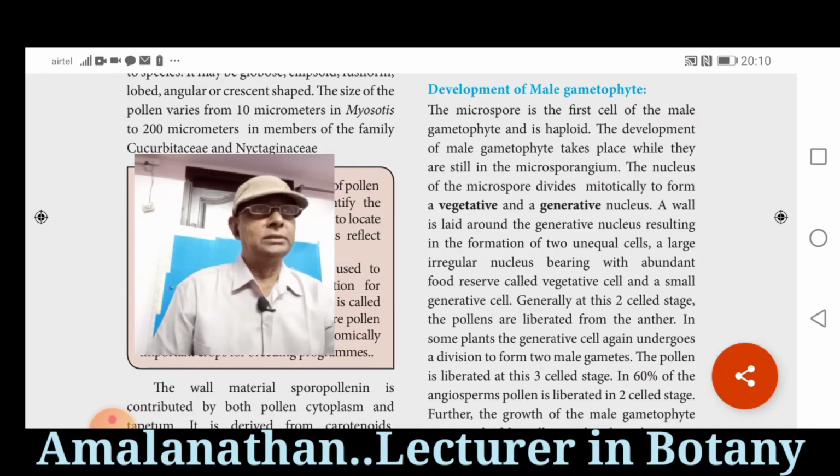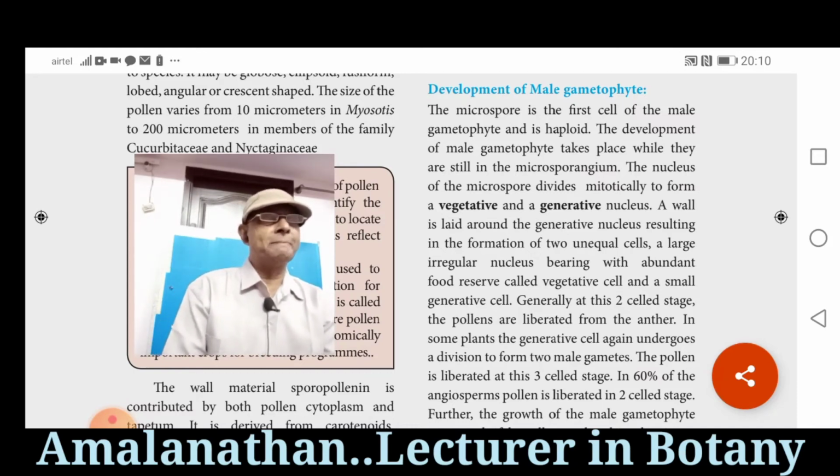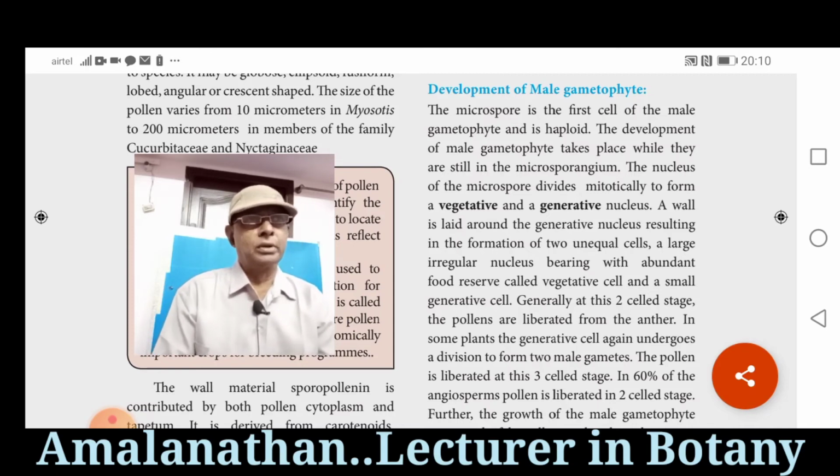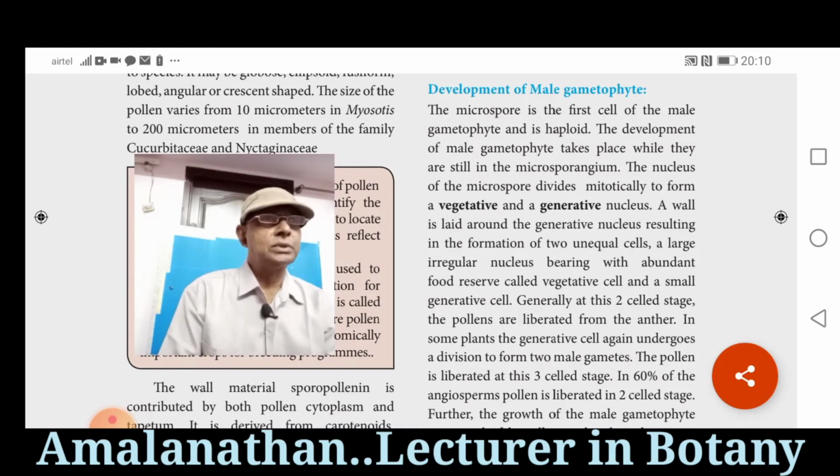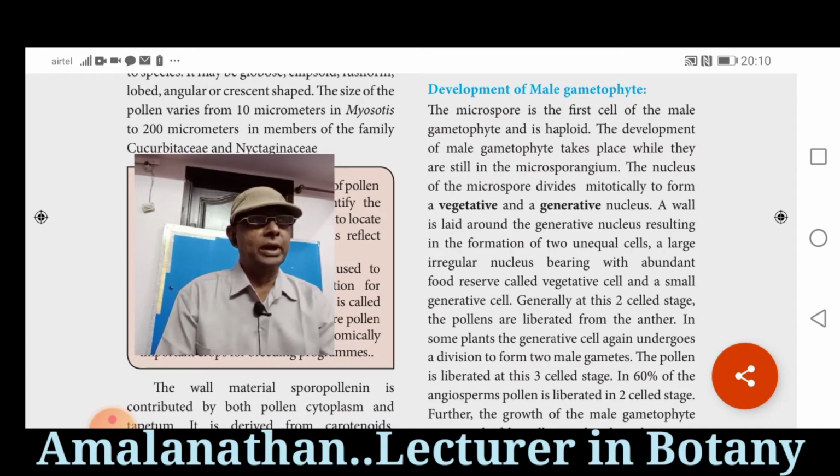So, at this two-celled stage, vegetative cell and generative cell, the pollen grains are liberated from the anther. 60% of the angiosperms pollen grains are liberated in two-celled state.